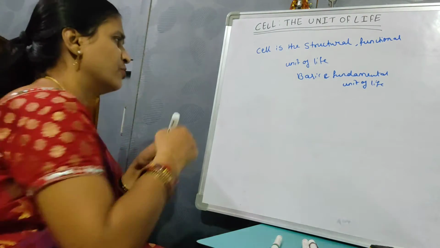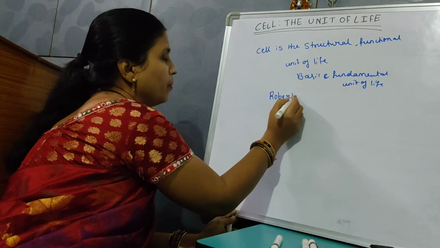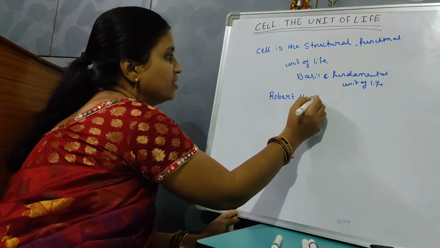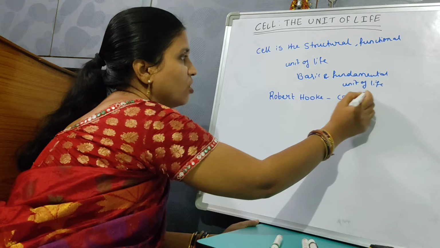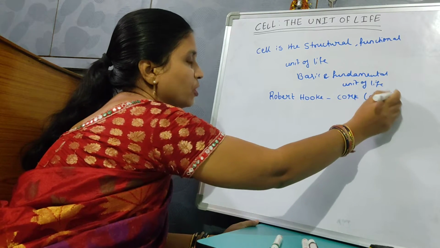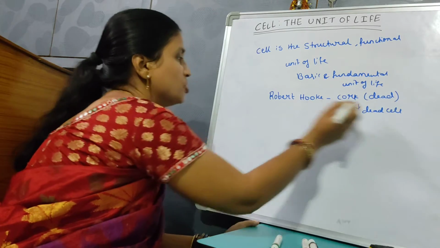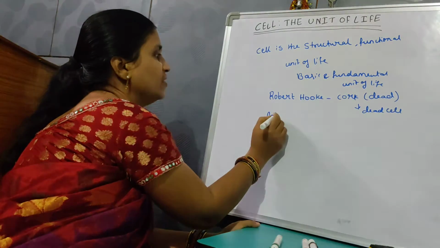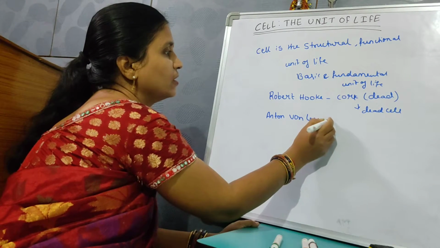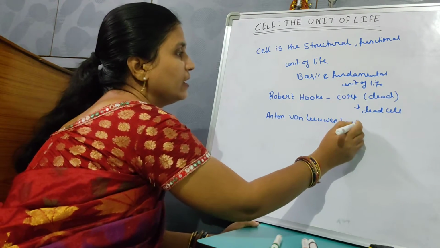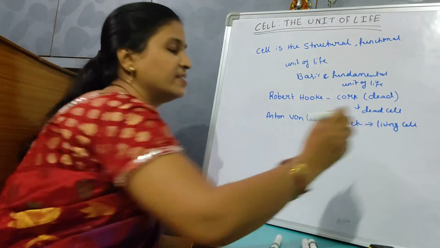And this cell, for the first time, was discovered by Robert Hooke. But the cell he discovered was a dead cell, because he discovered a cell in a cork. This cork is dead tissue. So whatever he discovered was a dead cell. Then later on, Anton von Leeuwenhoek discovered the living cell, the cell in a living condition.